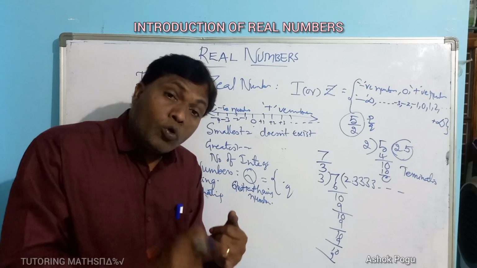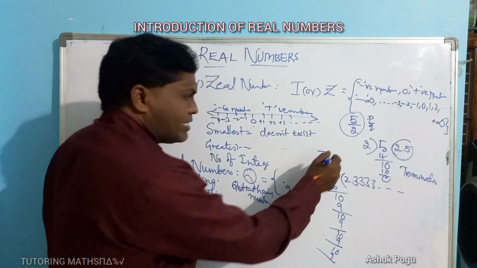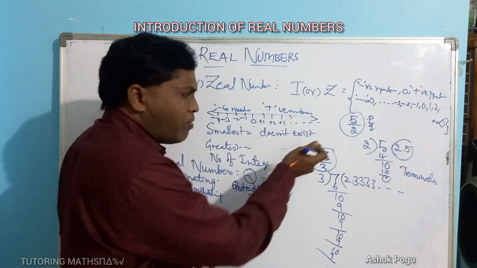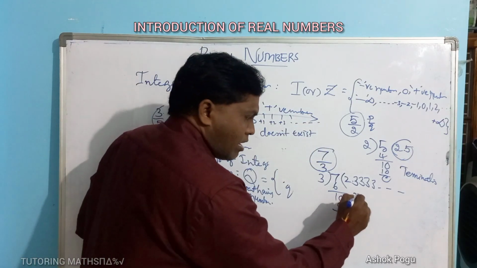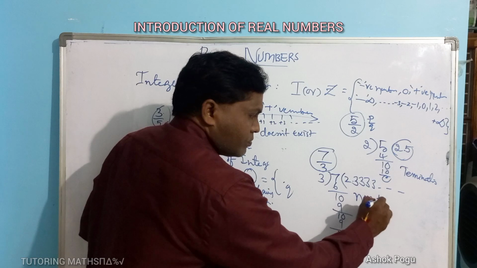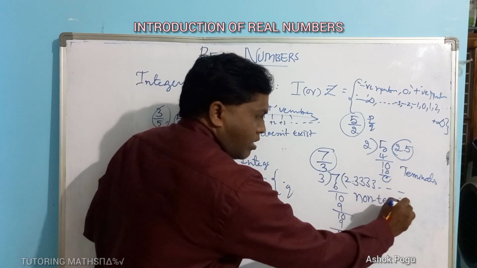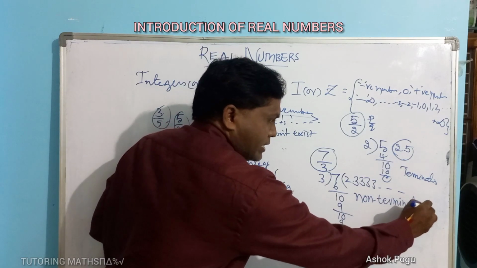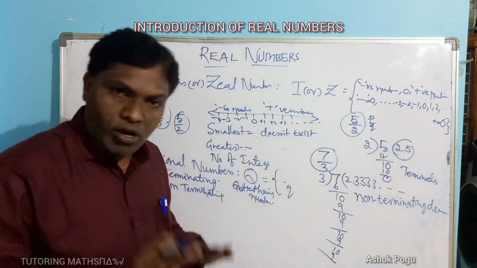So if you don't get remainder 0, then that type of fractions, that type of rational numbers, are called non-terminating decimals.